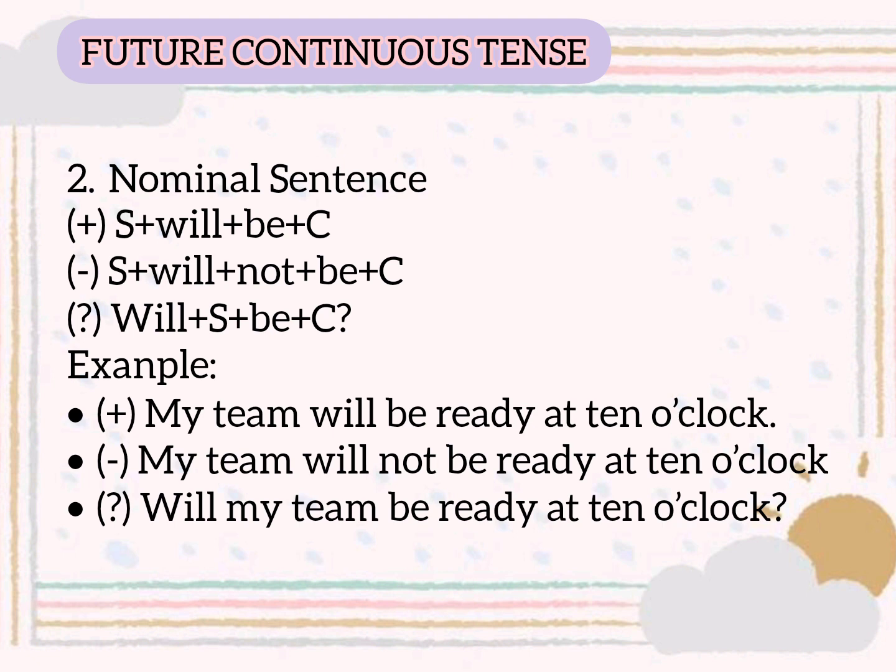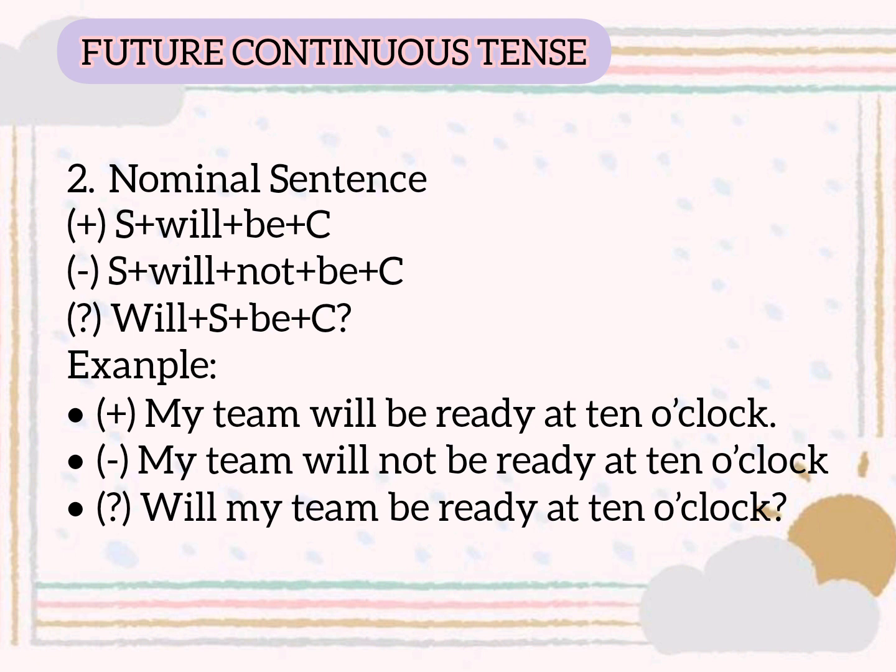Next is the nominal sentence. Nominal sentence of future continuous tense uses the same formula as simple future tense. Here is the formula. For the positive sentence, we can put subject plus will plus be plus complement. The example, my team will be ready at 10 o'clock. My team as the subject plus will plus be plus ready as the adjective or complement.